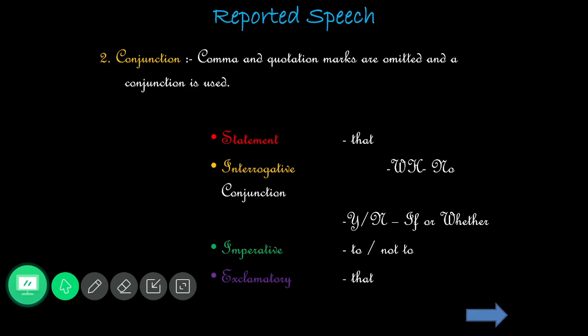And then the conjunction. What sort of conjunction do we have? For assertive, the conjunction is that. For interrogative WH questions, there is no conjunction. For yes/no type questions, we have a conjunction: if or whether. For imperative sentences, to or not to. Why two different conjunctions there? Positive and negative. And for the exclamatory sentence it is that, because we change the exclamatory format of the sentence into an assertive format.